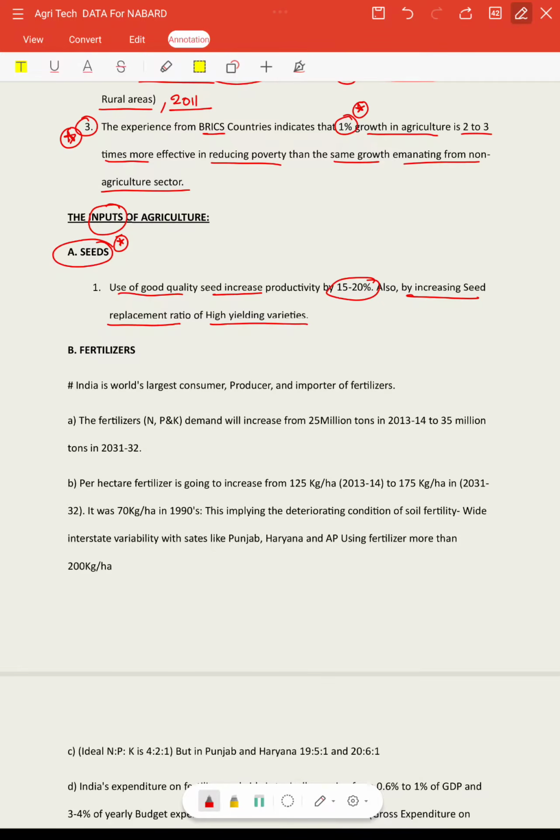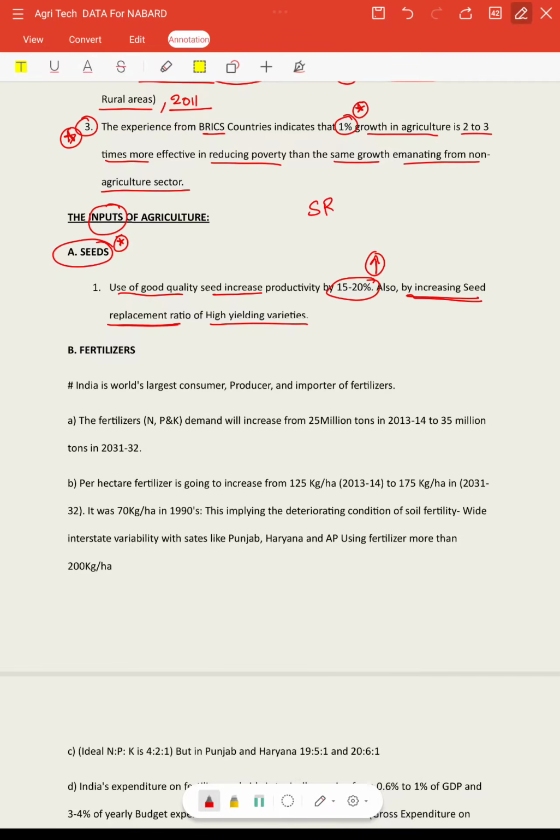So if we use good quality seeds, or increase the seed replacement ratio with high yielding varieties, productivity will rise by 15 to 20%.